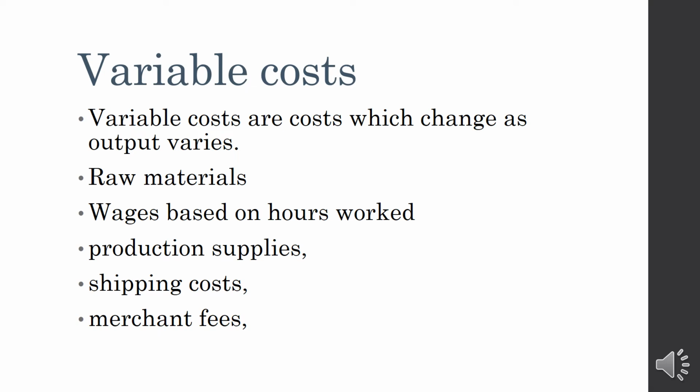So their wages will vary along with the level of output. Then next one is production supplies. For example, we can say that the production supplies, we already know, will also be considered as one type of raw materials. Then shipping cost, merchant fees, these things will vary along with the quantity of output. That's why we will consider these as variable cost.